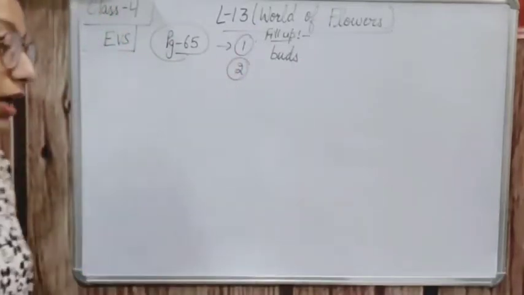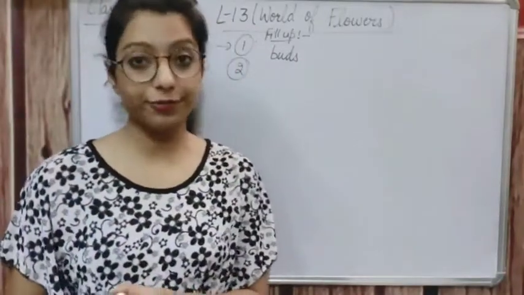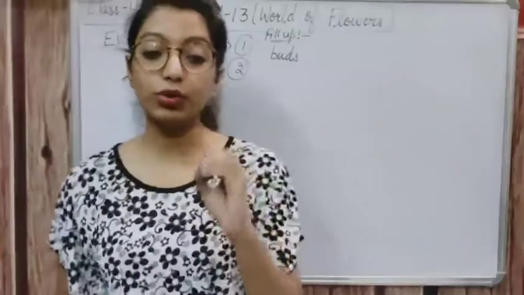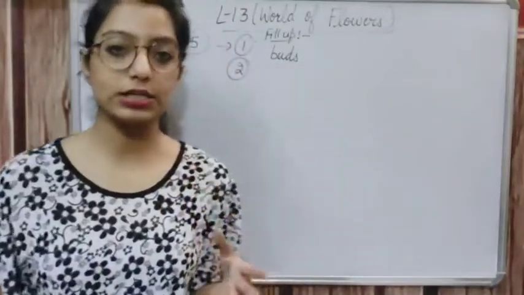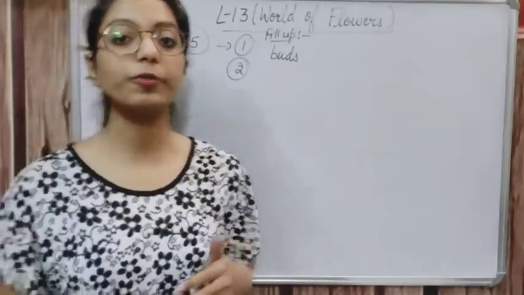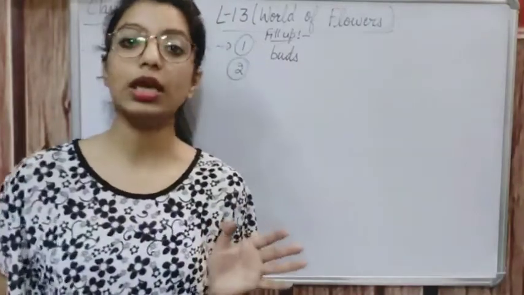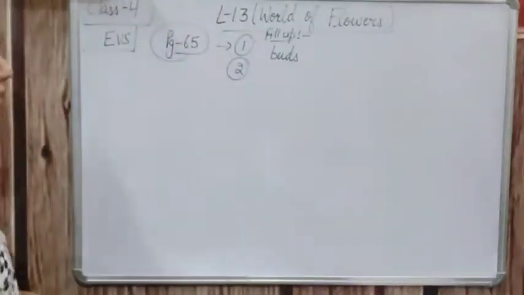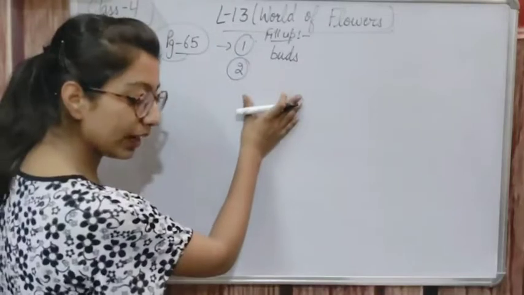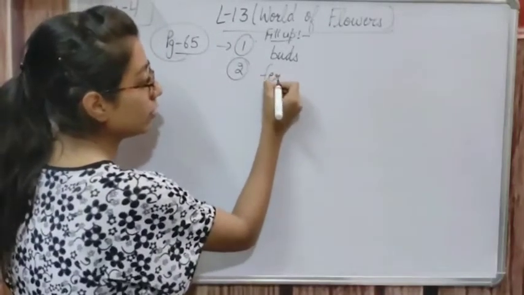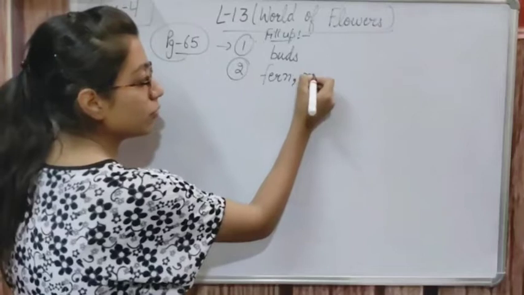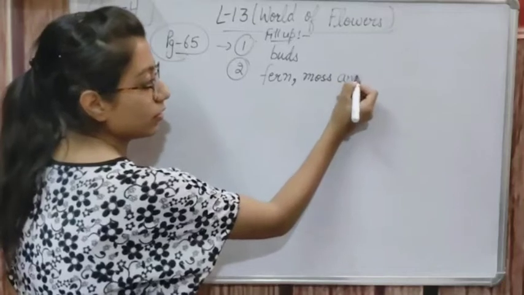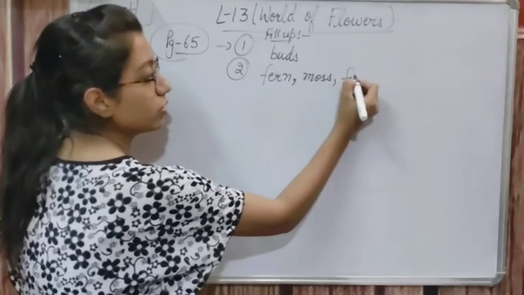Then next is: plants like dash do not have flowers. I told you 3-4 names of plants which do not have flowers, and those plants are known as non-flowering plants. So let us write the names in the blank: fern, moss, and fungi also.